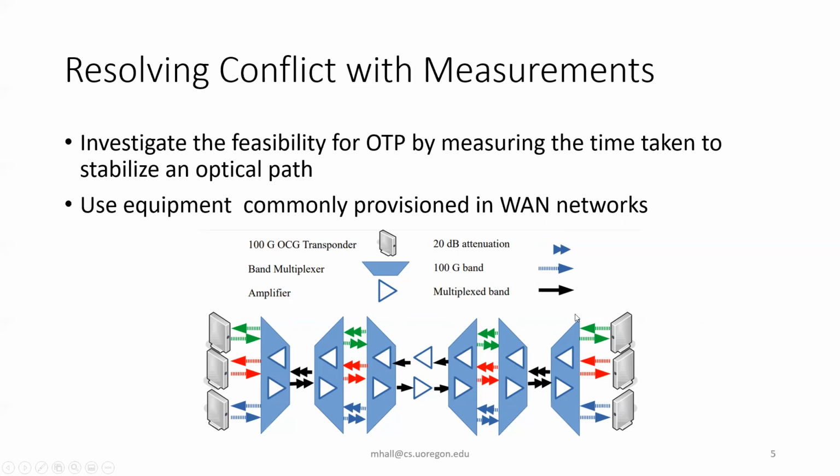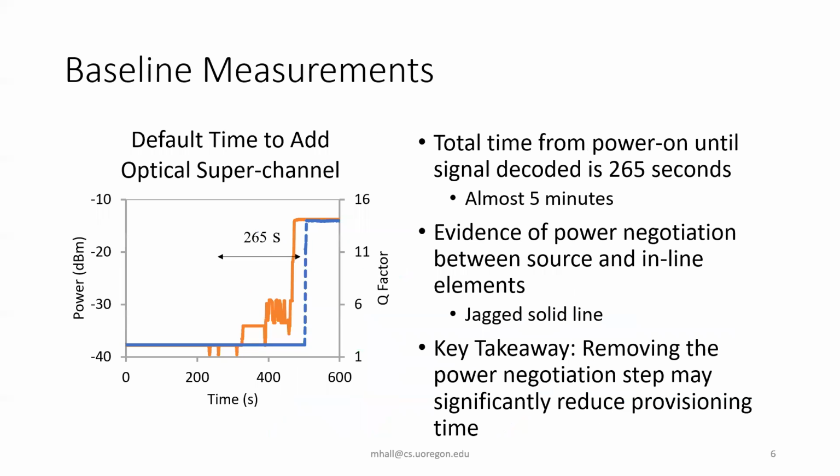So what we want to do is measure the time taken to stabilize an optical path on this network. We do some baseline measurements with this equipment as it operates out of the box with the default parameters. This graph on the left shows the power output from the transceiver at the start of the path and the Q factor for the signal that is captured at the far end of the path.